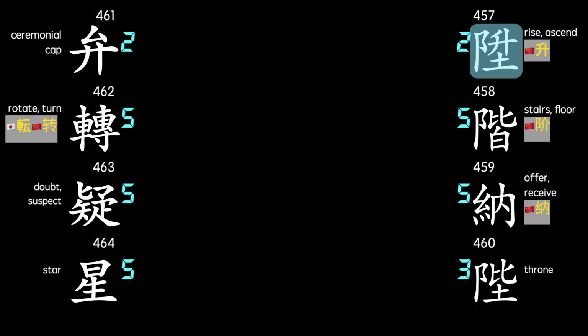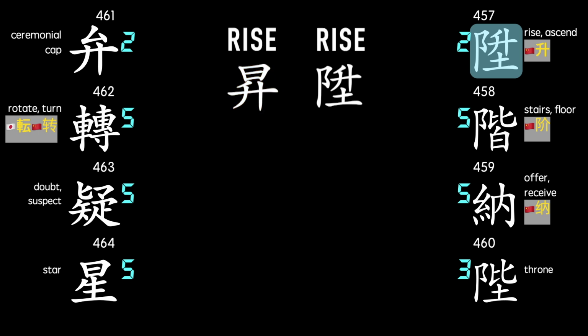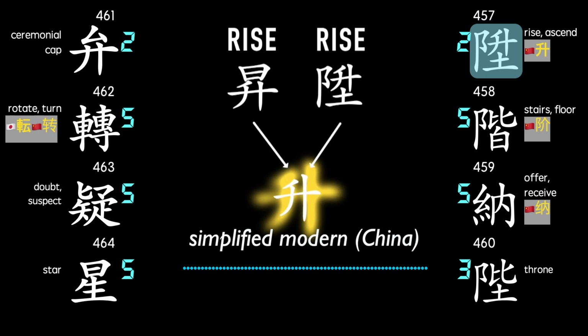This character puzzles me. As it appears here, it is very rare, but there is another commonly used character shown here that has the similar pronunciation and meaning, and that character is fairly common in Japanese and Korean. And I think in ancient Chinese, these two were different characters, but in simplified Chinese, both characters become the one you see here.